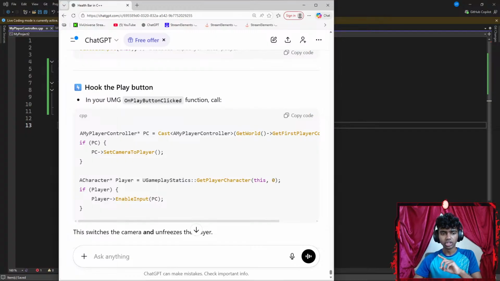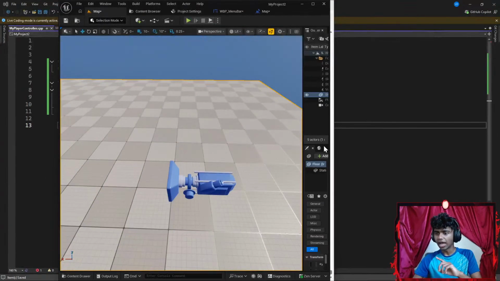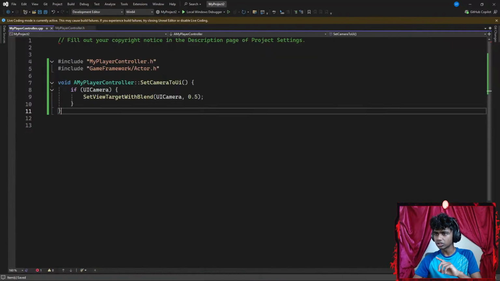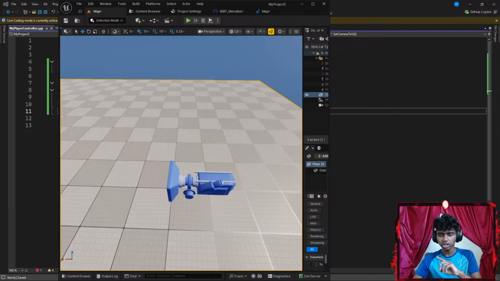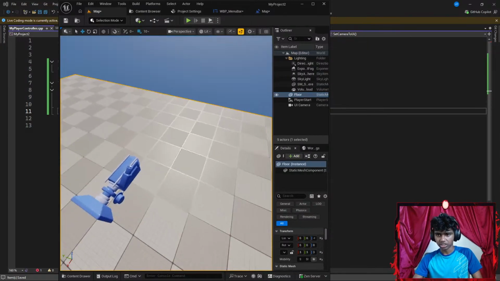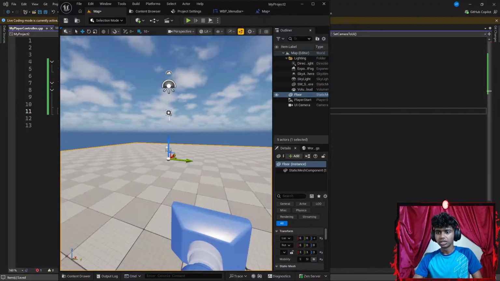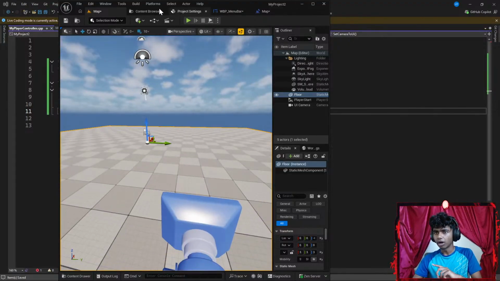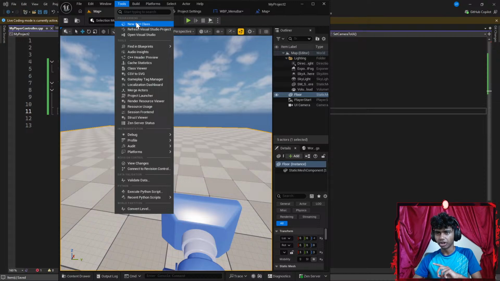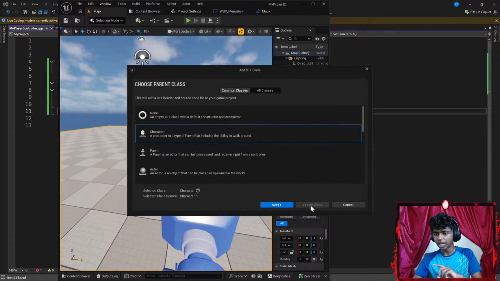Alright, before I actually do this stuff, I realized I might want to actually create a whole player class. So I'm going to decrease that a little. Let's open my Unreal Engine here. I've got to create a character class first because I did not create one. So I'm going to click tools and create a new class, a character class.